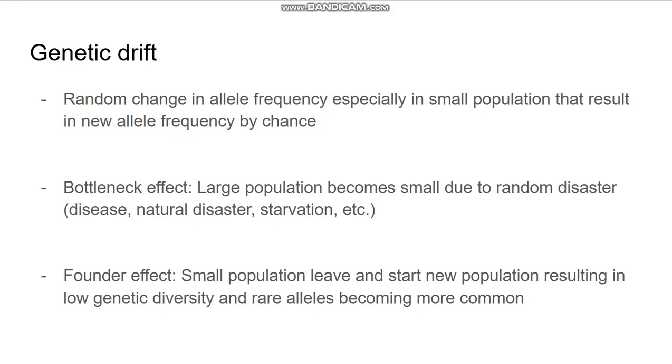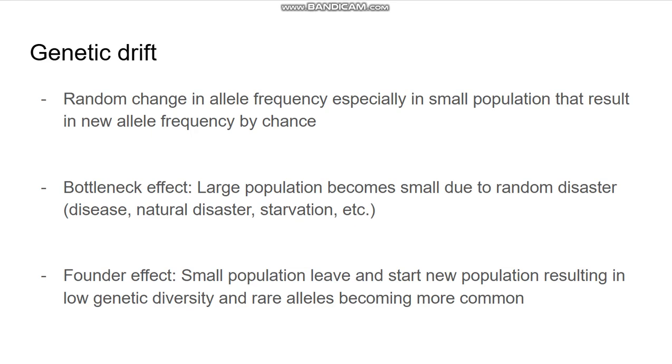And the thing is, this can result in more homozygous, harmful recessive alleles. Founder effect can result in low genetic diversity and rare alleles becoming more common.